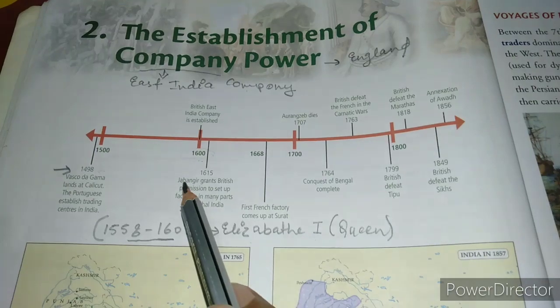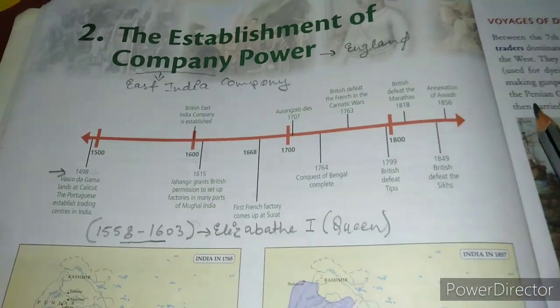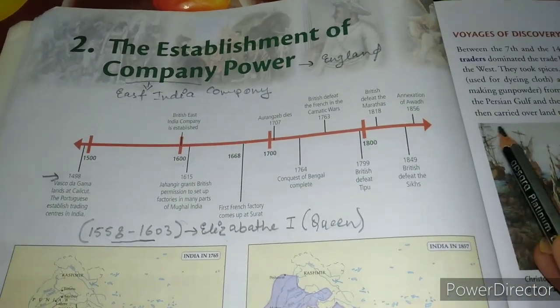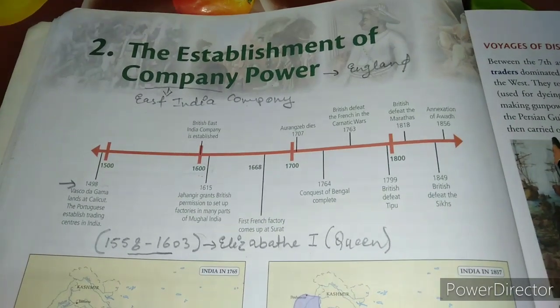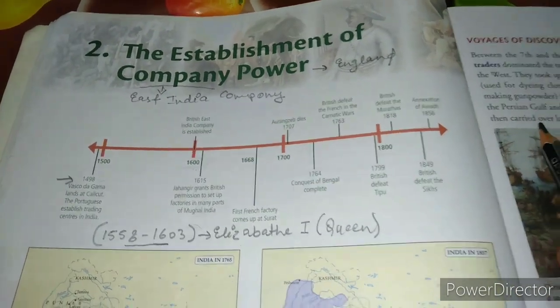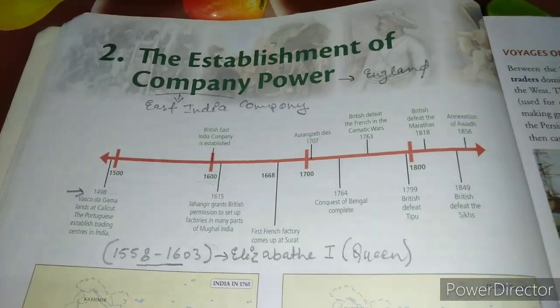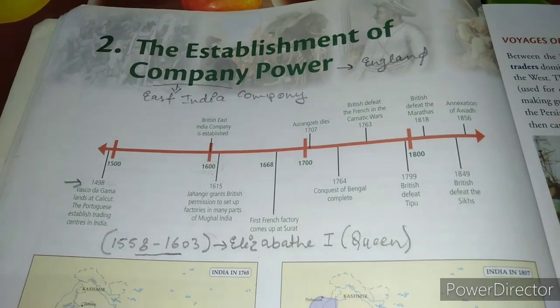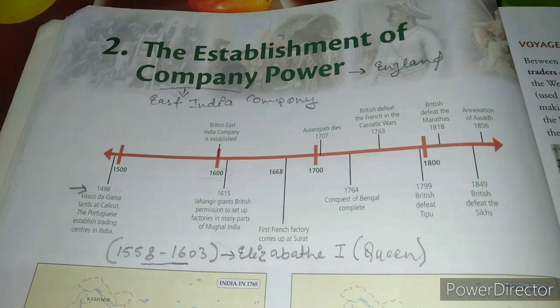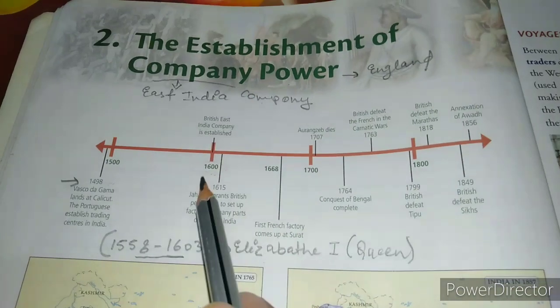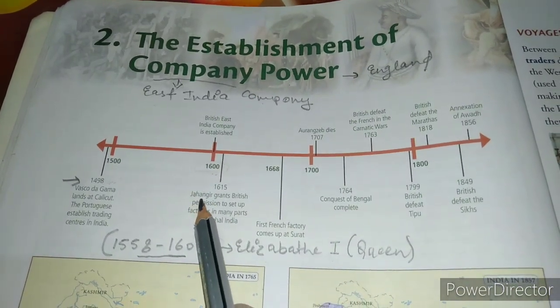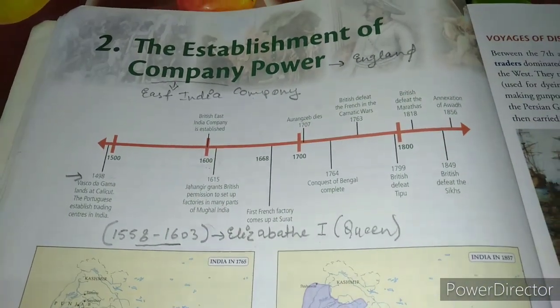So basically there was a Mughal emperor ruling India, and the king was Jahangir himself. Sir Captain Hawkins and Thomas Roe, one by one, came to India, and they talked to Jahangir for the sake of trade, and ultimately Jahangir gave them permission.